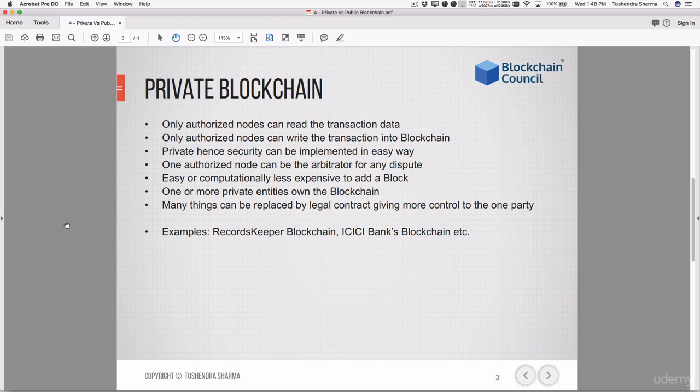Of course, since it's private, someone has to own it. Whoever owns the majority of the nodes will become the owner. This can be a corporate, a private individual, a developer, or an individual authority. You can have a two-node private blockchain and make sure that it works. Even a one-node blockchain can exist. That is not a problem. In that case, the transaction creator will be the miner and he will keep mining and initiating. So that can be done very easily.